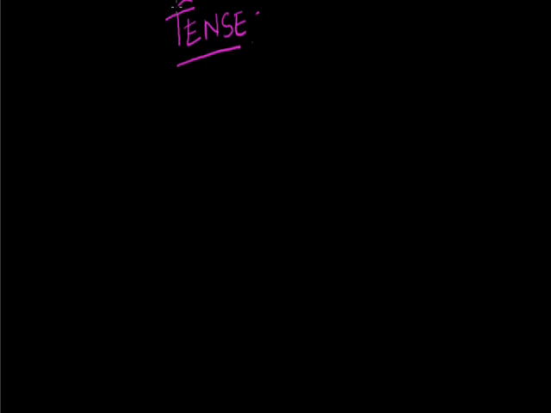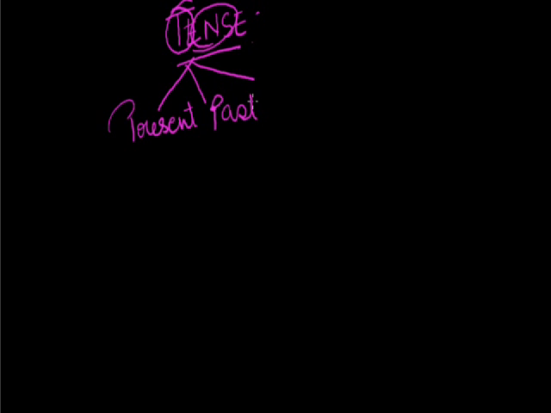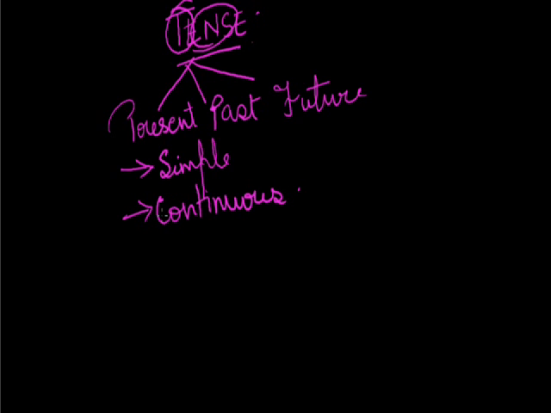Tense itself means a time which makes a sense is known as a tense. It is divided into three parts: first present, second past, and third future. And these three tenses are further divided into four parts: simple, that is simple present, simple past, simple future; second, continuous: present continuous, past continuous, future continuous; then perfect: present perfect, past perfect, and future perfect.